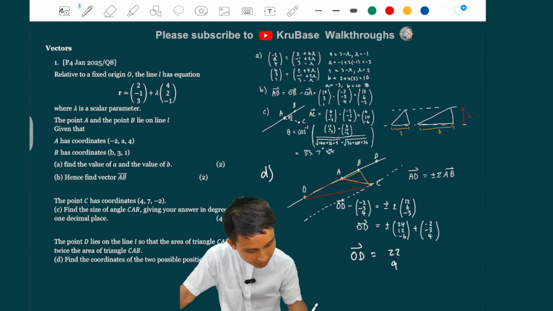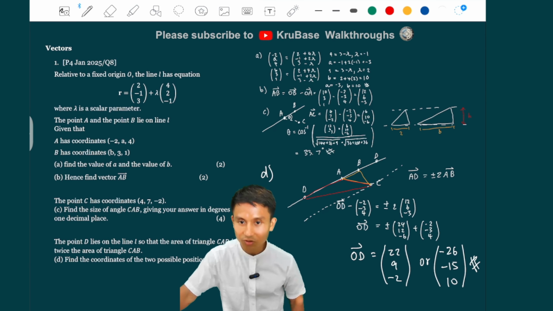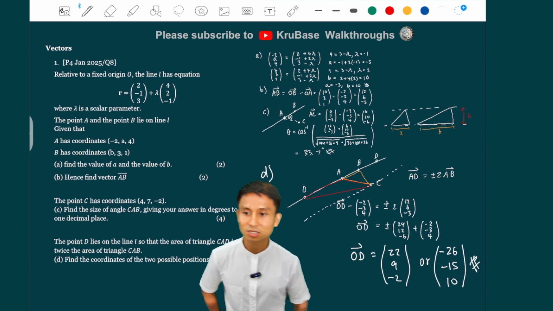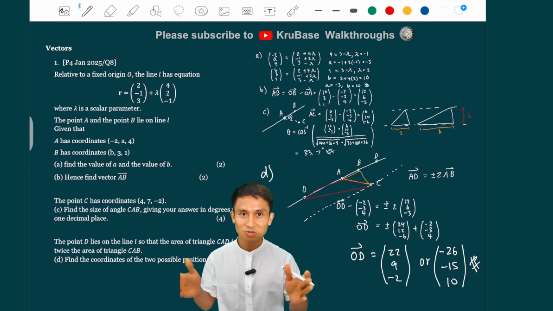And then minus 6 plus 4 is minus 2. And the other one is just minus 24 minus 2, minus 26. Minus 12 minus 3 is minus 15. And then minus 6 plus 4 is 10. There you go. So those are the 2 position vectors of D. If I didn't do any arithmetic wrong, that should be the right answer. Okay, and you should know how to do this one.